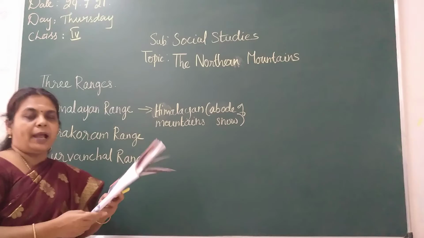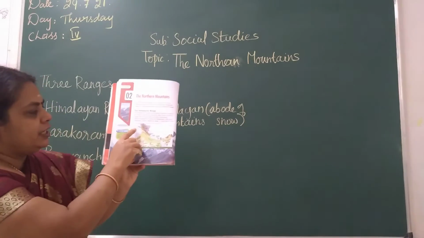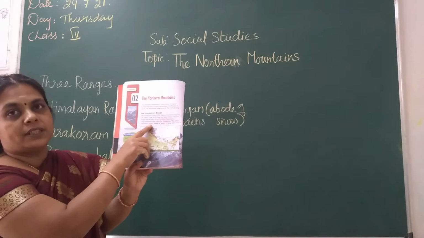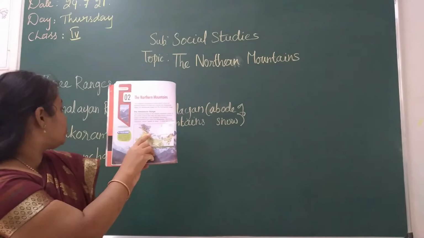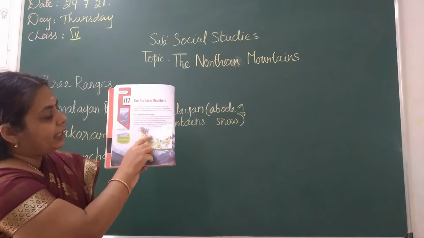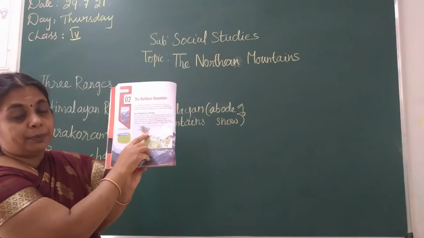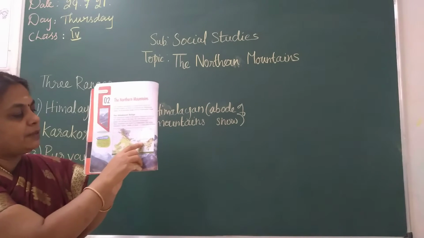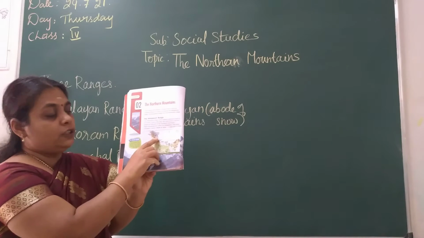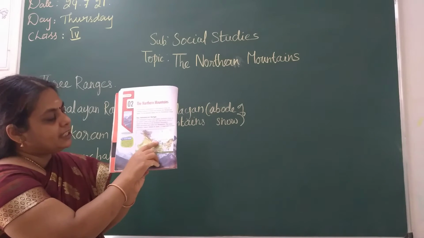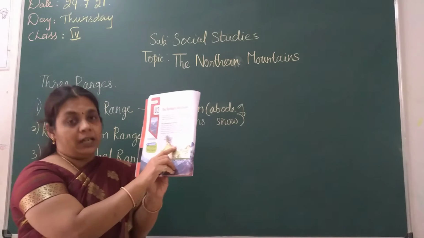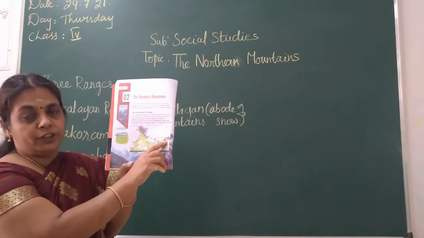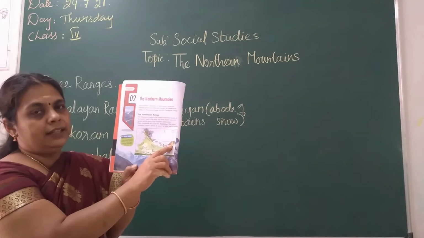First I will show you on the map, children. The Karakoram range: this Afghanistan, Jammu Kashmir, this part is there, no? This forms the Karakoram range. The next one is your Himalayan range, children. See, Uttar Pradesh, then this Nepal, here you have a little part of West Bengal, Sikkim, Uttarakhand, Himachal Pradesh. These parts have the Himalayan range. And the northeastern side, those mountains form the Purvanchal range.